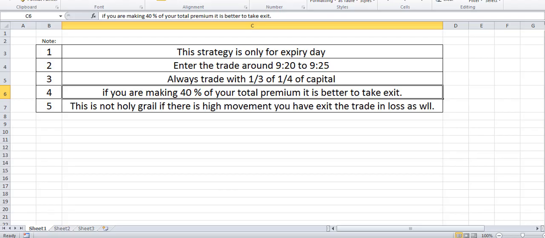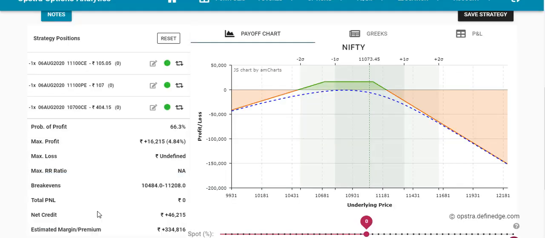And the next point, guys, is that this is not a holy grail. If there is high movement in the market, we have to bear the loss as well. If the market volatility is too high, then we have to book the loss. If India VIX is around 30-35, then don't use this strategy. There will be too much volatility and you have to book the loss. So this strategy only works when there is low volatility and the market is range bound.